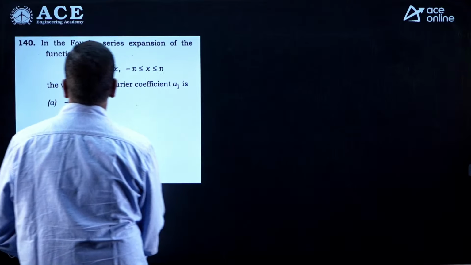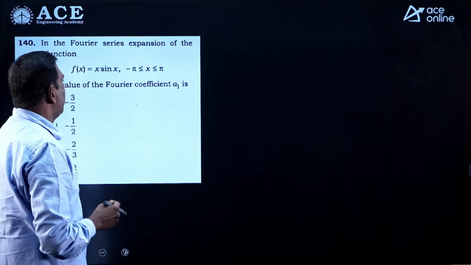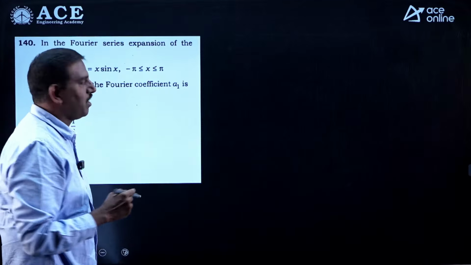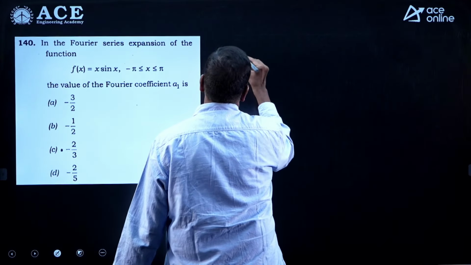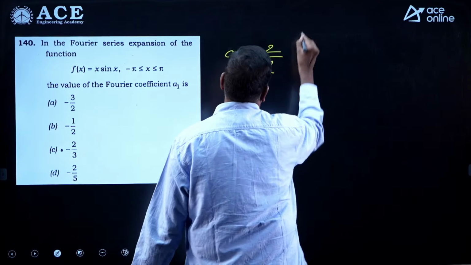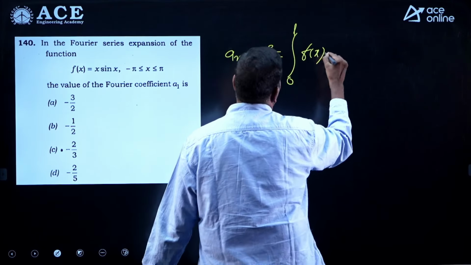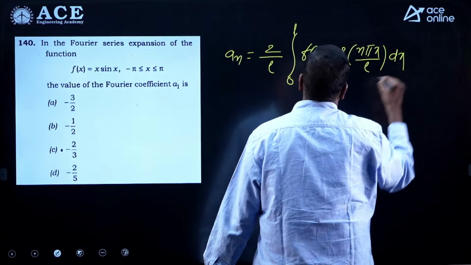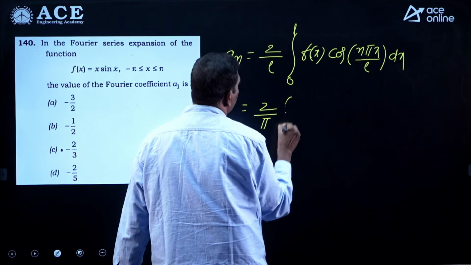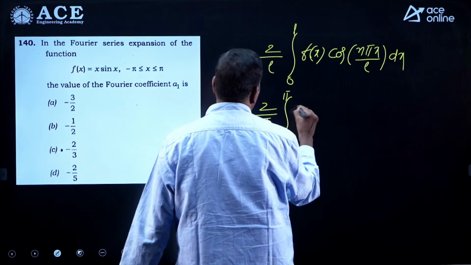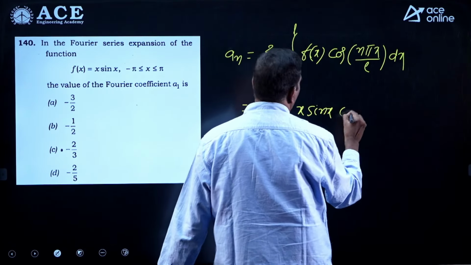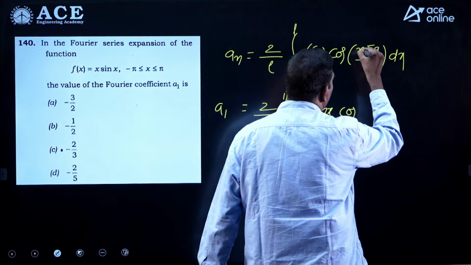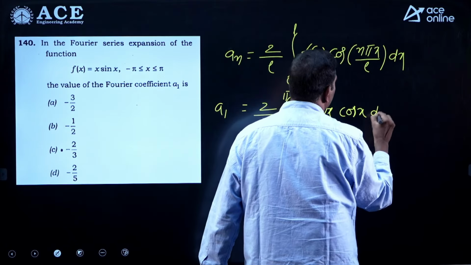The Fourier series expansion of the function: that function is clearly an even function. X is odd and sin x is odd. Odd into odd is nothing but an even function. The coefficient a1 they asked. What is an actually? If the function is an even function, an is nothing but 2 by L into the integral 0 to L of f of x into cos n pi x by L dx. But here L is equal to pi, so finally it will be 2 by pi into the integral 0 to pi. What is f of x? X sin x into cos. A1 they are asking, so n is 1. N is 1, so pi will cancel, cos x dx.